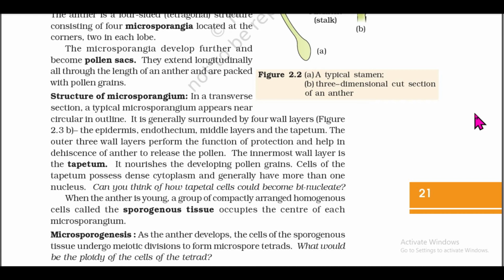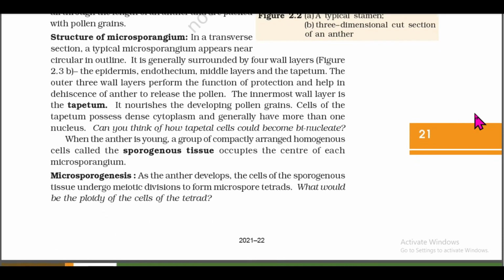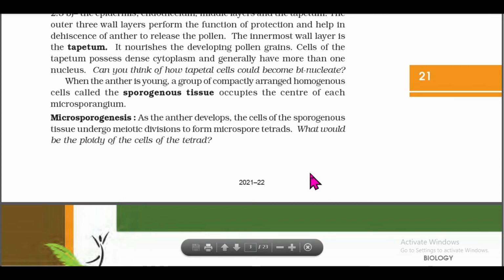The innermost wall layer is the tapetum. It nourishes the developing pollen grains. Cells of the tapetum possess dense cytoplasm and generally have more than one nucleus. Can you think of how tapetal cells could become binucleate? When the anther is young, a group of compactly arranged homogeneous cells called the sporogenous tissue occupies the center of each microsporangium.